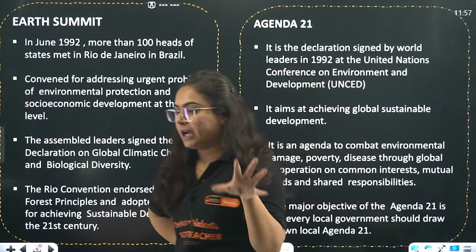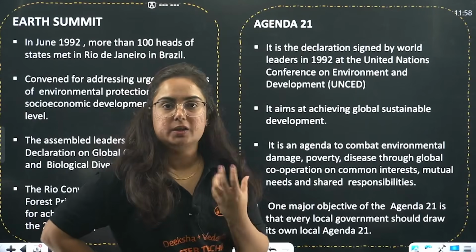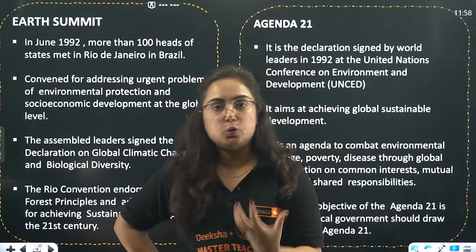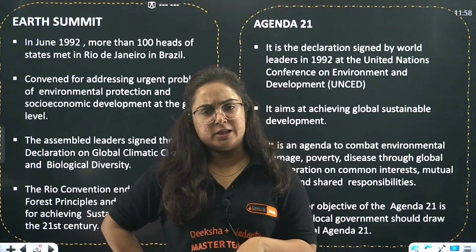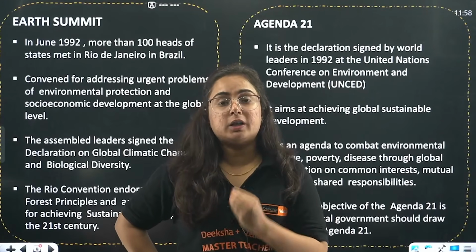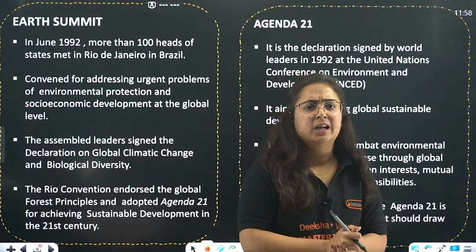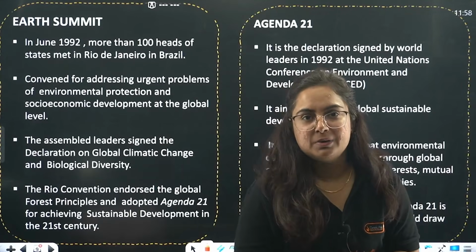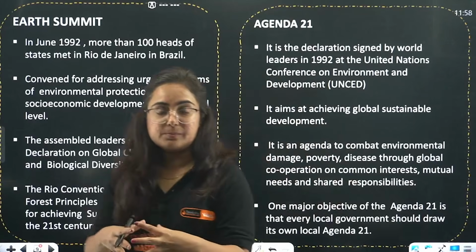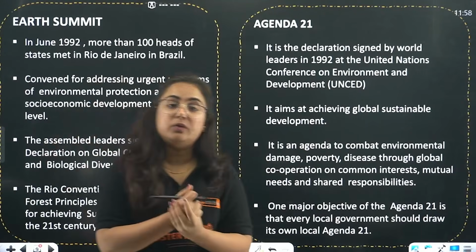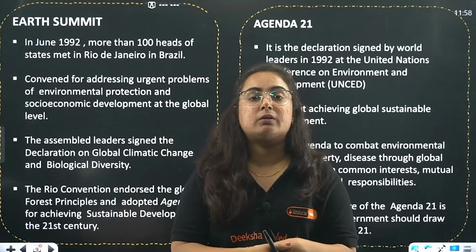So basically what happened, beta? As we started depleting the resources, as we started using the resources in an indiscriminate manner. You understand what is indiscriminate manner? We did not even think about the future generation, and hence, sometime later, the world leaders woke up. They actually opened their eyes and realized that, bhai, it is high time that we think about the future of the resources.